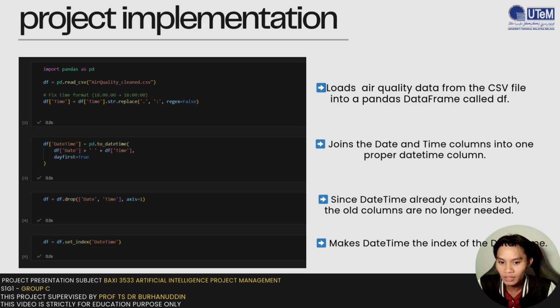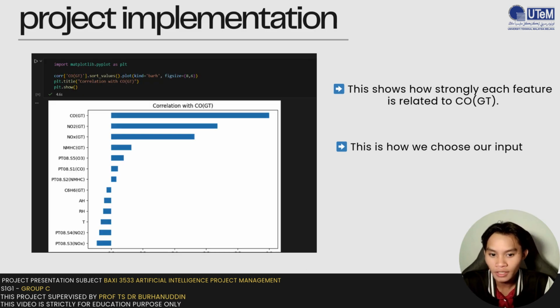one key challenge was that the date and the time were in separate columns with non-standard formatting. So we cleaned this by converting the time format and then merging the date and the time columns into a single unified datetime object. Finally, we set this new datetime column as our index. This step is essential because it allows our models to understand the chronological order of the data, which is vital for accurate pollution forecasting.